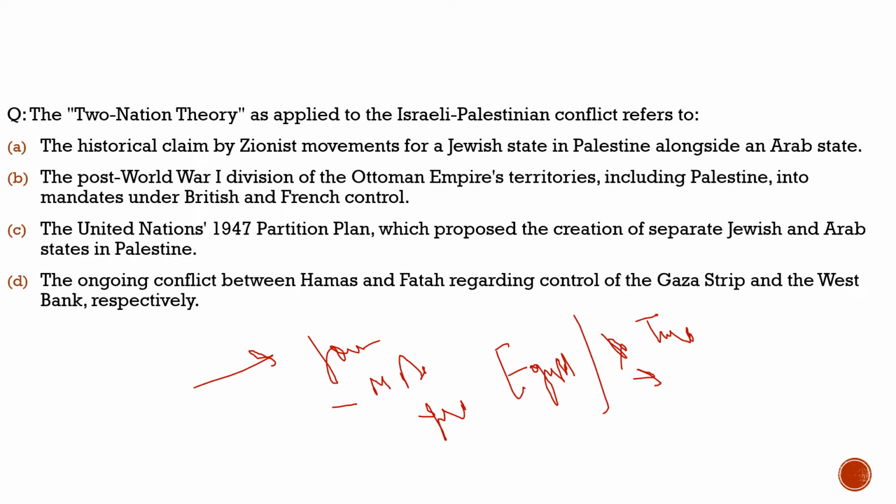Here the question says: the two nation theory as applied to the Israel Palestine conflict refers to what? The first statement: the historic claim by Zionist movements for a Jewish state in Palestine alongside an Arab state. Totally incorrect. Second statement: the post-World War I division of the Ottoman Empire territories, including Palestine, into mandates under British and French control. Incorrect. Third statement: the United Nations 1947 partition plan, which proposed the creation of separate Jewish and Arab states in Palestine. 100% correct. So with respect to this question, the correct answer would be option C.